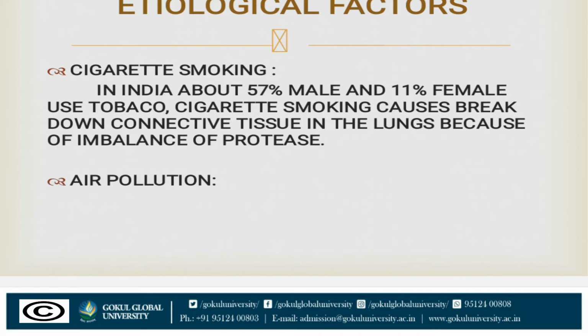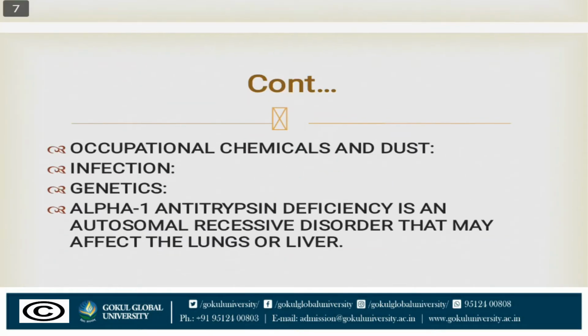Air pollution. If a person comes in contact with environmental air pollution, there is a chance of getting infection or respiratory problems. Next is occupational chemicals and dust. If a person is working in any industry or company, they will come in contact with different chemicals and with dust.